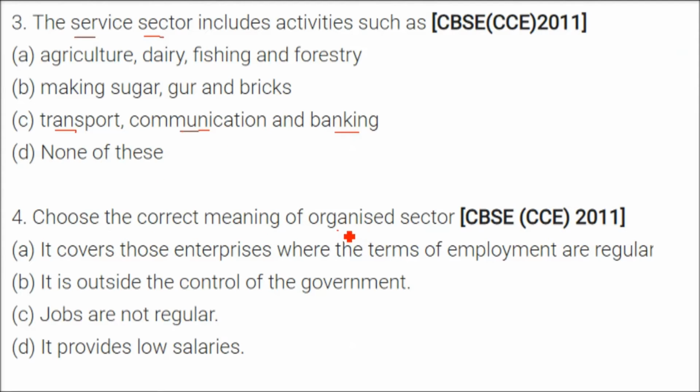Choose the correct meaning of organized sector. There are two sectors, organized and unorganized. Organized means rules and regulations of the government are followed. In unorganized, generally not.